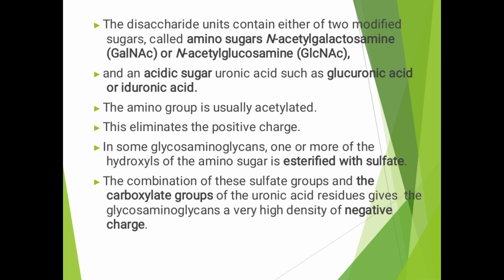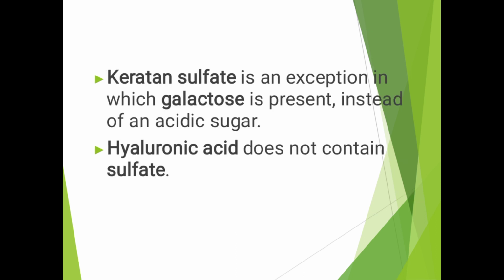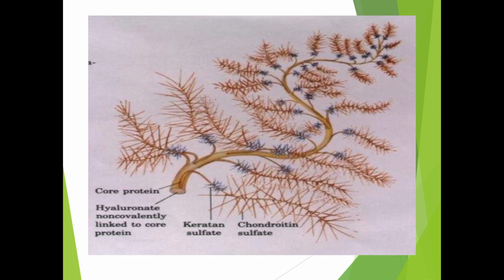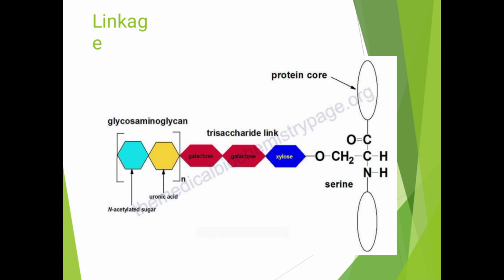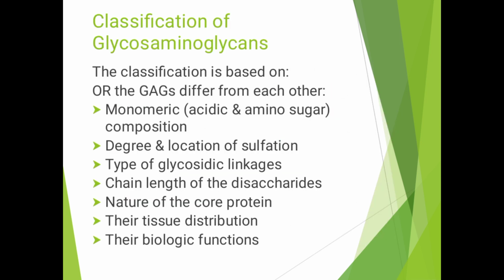The amino group is usually acetylated. This eliminates the positive charges. Some groups are also very negatively charged, giving a very high density of negative charge. So keratan sulfate is an exception, with galactose instead of an acidic sugar, and it does not contain uronic acid, unlike hyaluronic acid. For these molecules, the linkage to the protein core and the classification of glycosaminoglycans: